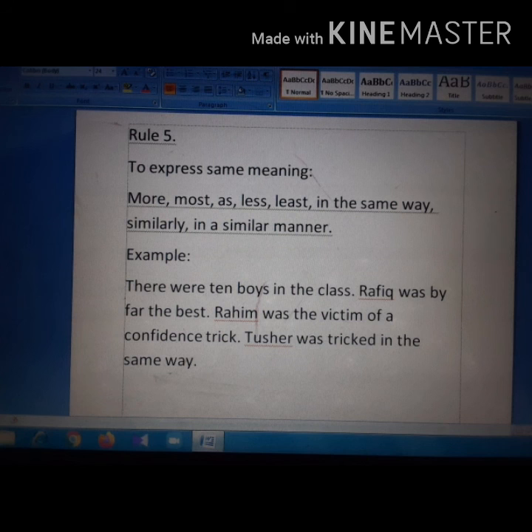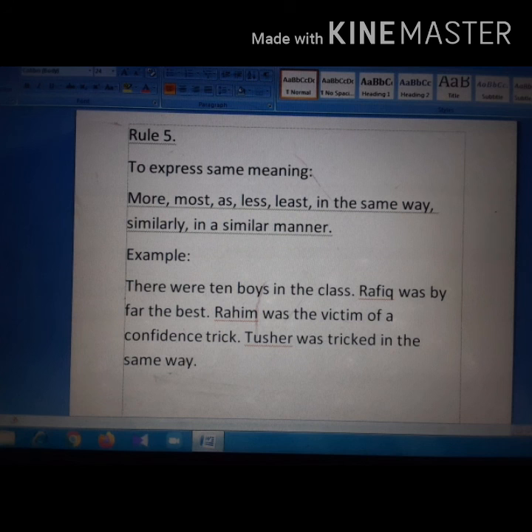Now, we can take an example. There were 10 boys in the class. Rafiq was by far the best.